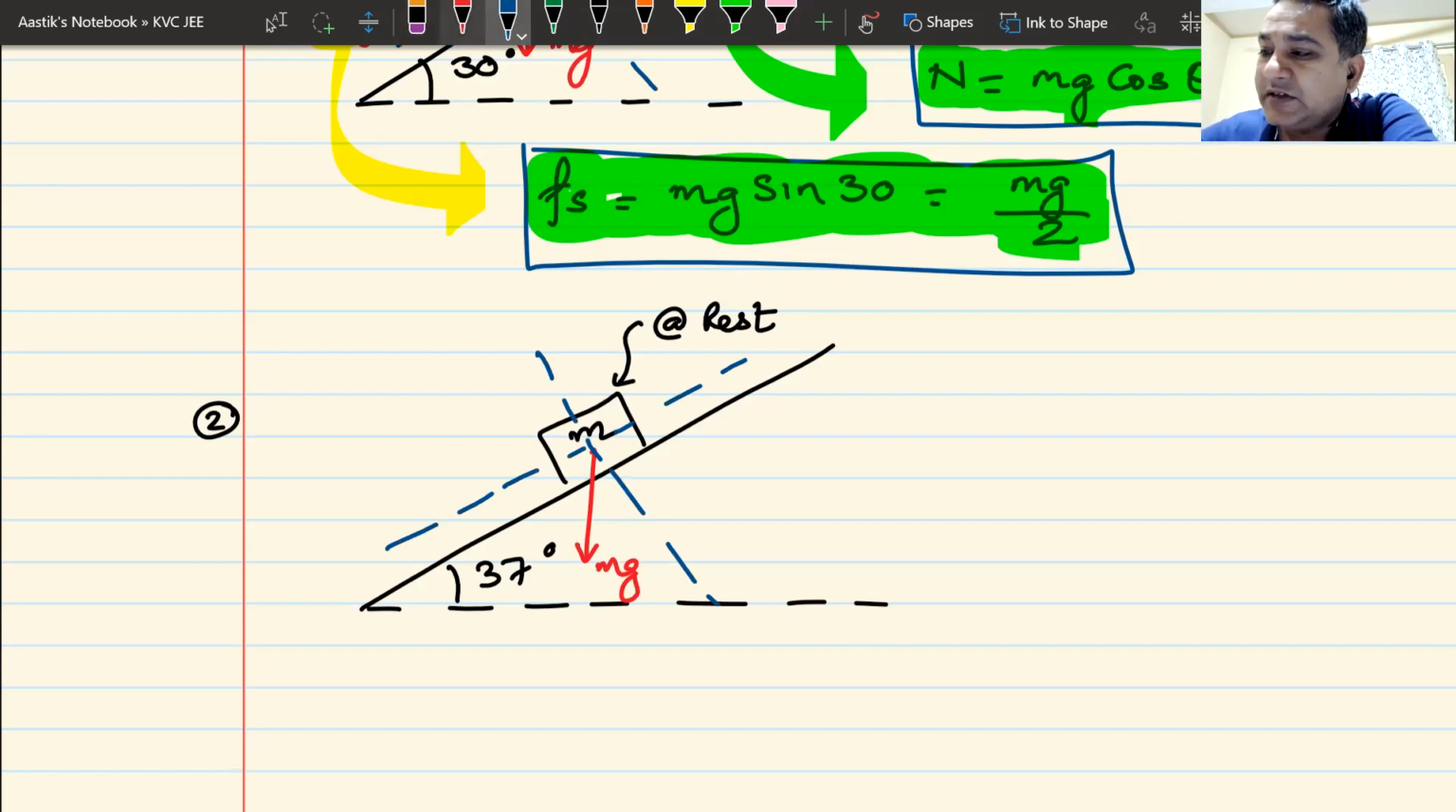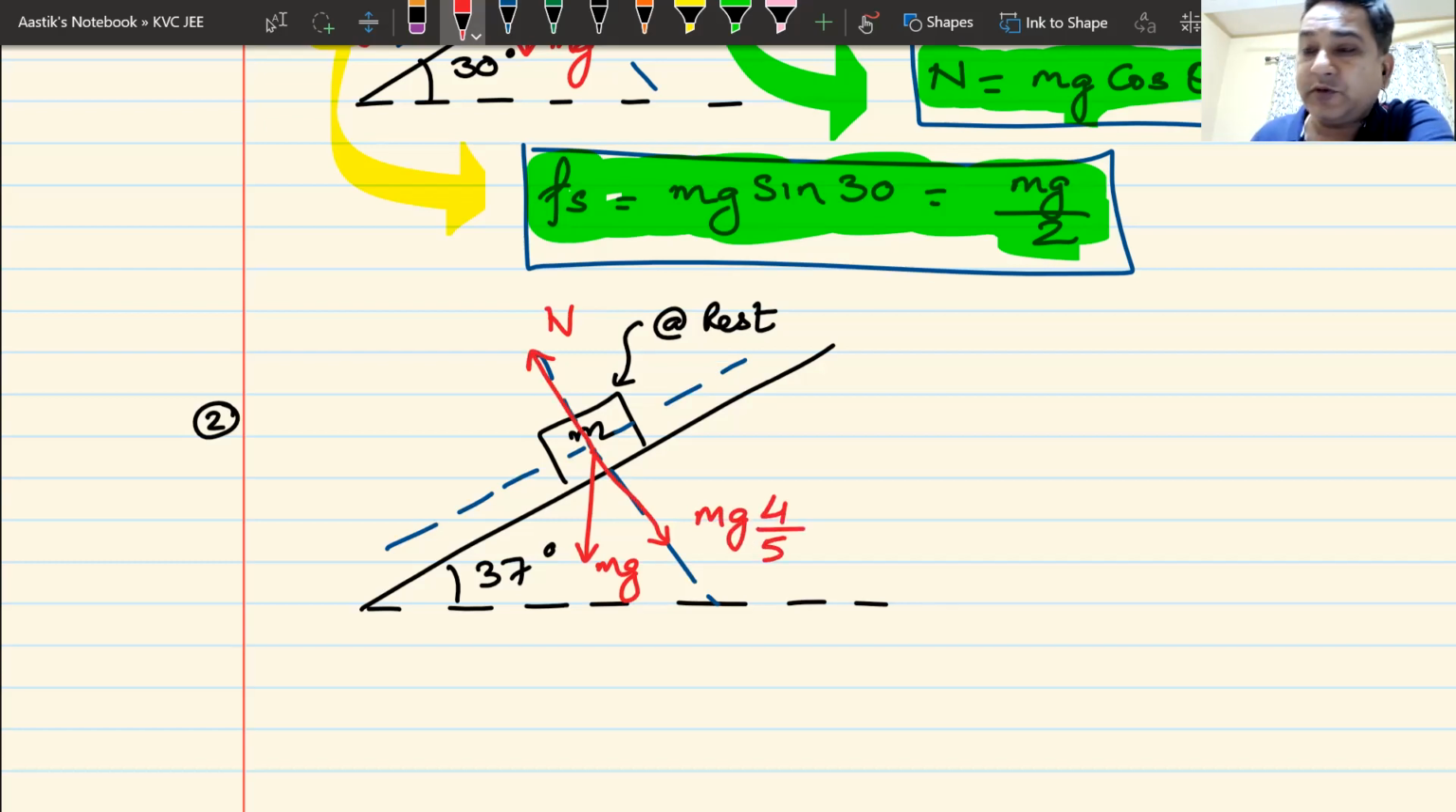I'm drawing because I normally make mg cos theta in a different direction. This is my normal reaction. This is mg cos theta. Cos of 37 is 4 by 5, so I write mg multiplied by 4 by 5. This is mg sin theta. Sine of 37 is 3 by 5, so it becomes 3 by 5 of mg.